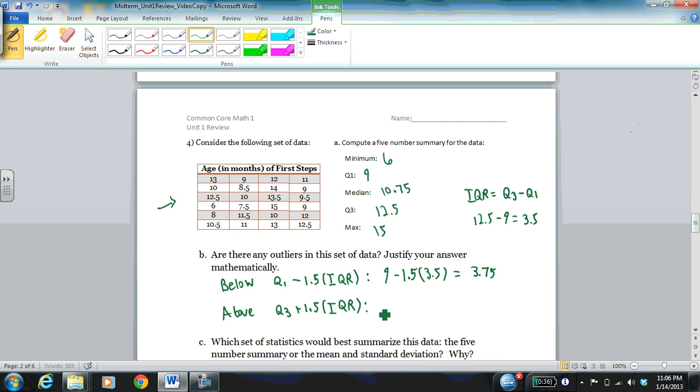Now we have to look at the upper bound. We're looking for things above Q3 plus 1.5 times IQR. So that's 12.5 plus 1.5 times 3.5, the IQR. When I do that, I get 17.75. So we look at the table. Is there anything above 17.75? No. So there are no outliers in this data set. And since there are no outliers, that tells us a bit of useful information.